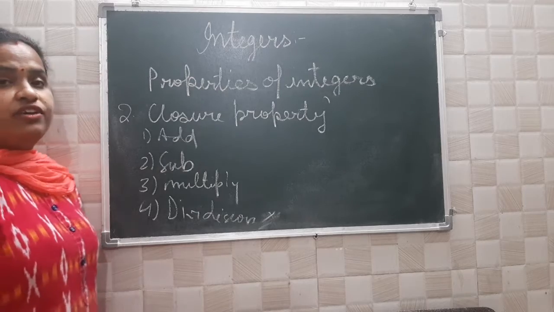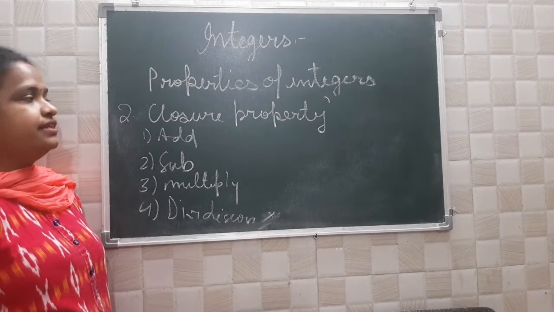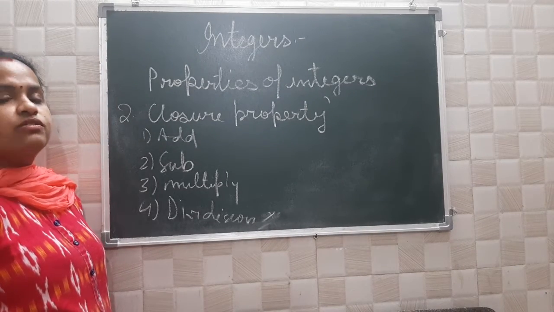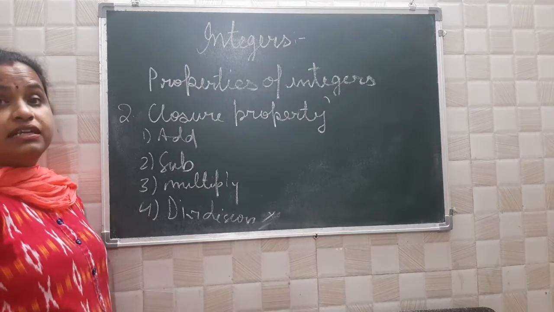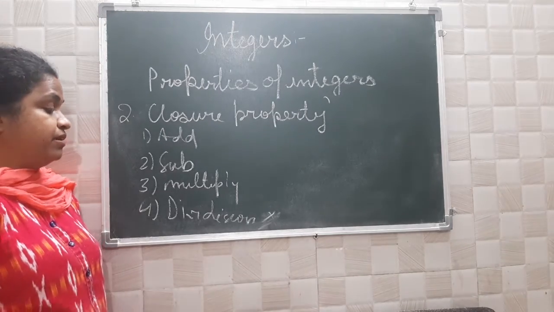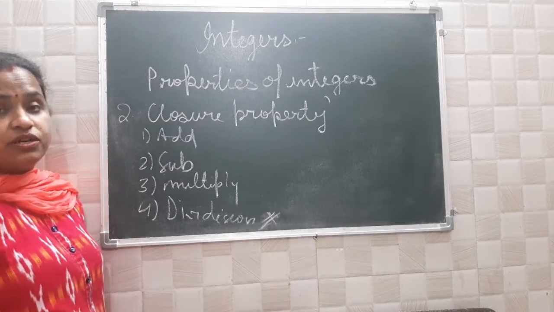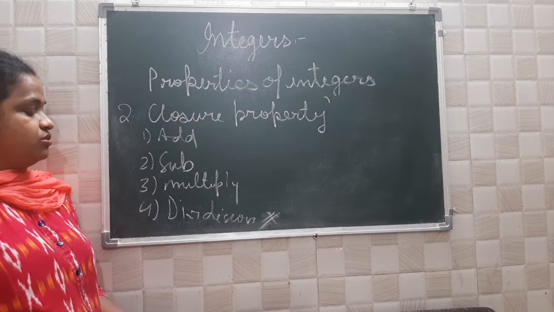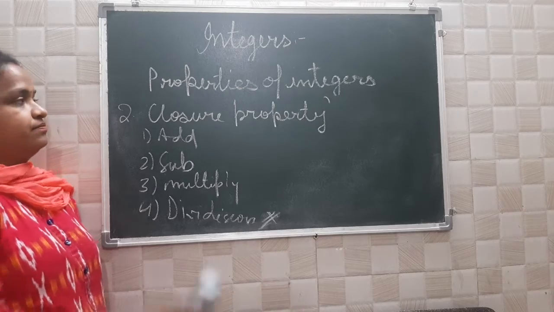Because if you add two integers, you will get an integer. So it is closed under addition. When you subtract any two integers, you will get an integer only. It is also applicable. When you multiply, you will get an integer only. But when you divide, you will not get an integer. Like 1 by 2, it is not an integer. It is a rational number. So in the case of closure property, it is not applicable in the case of division.